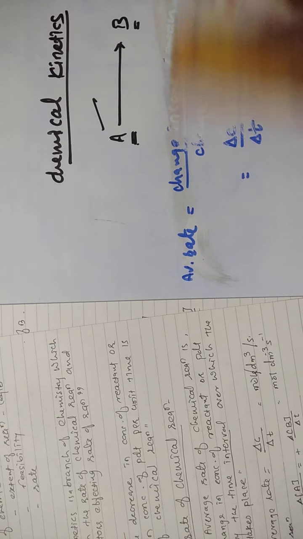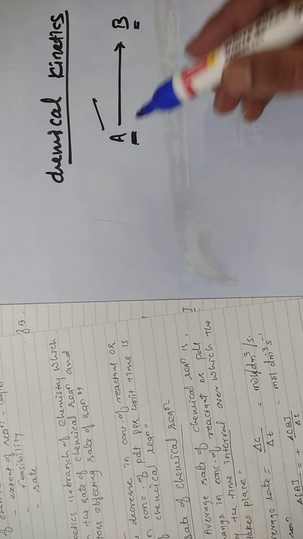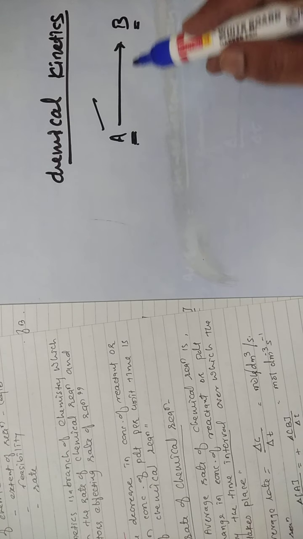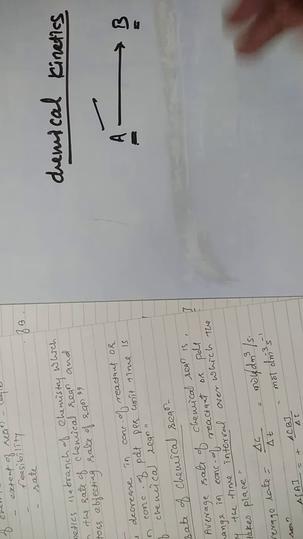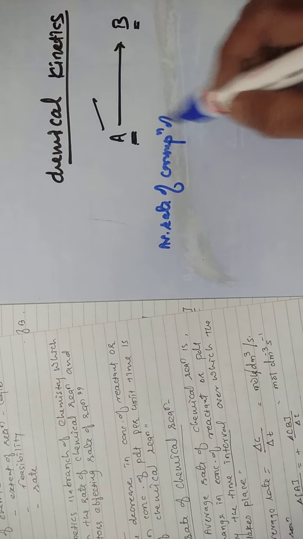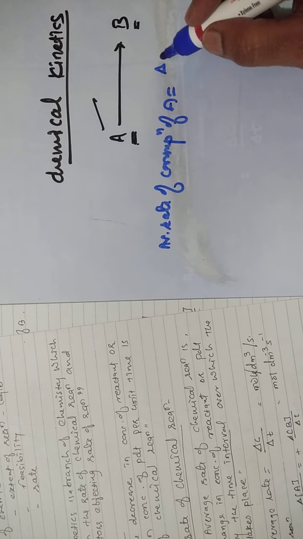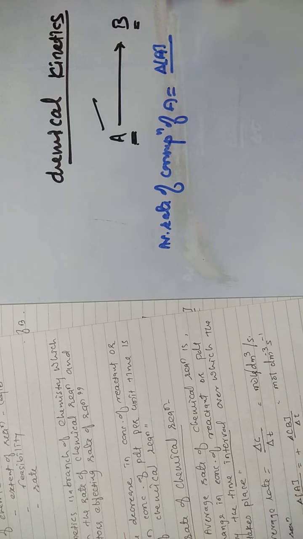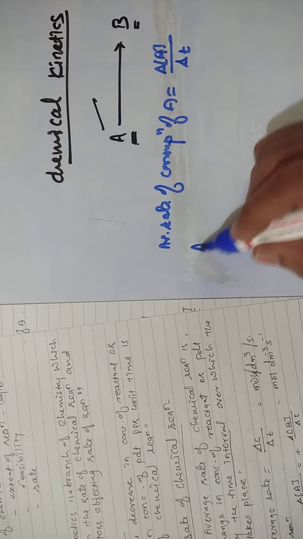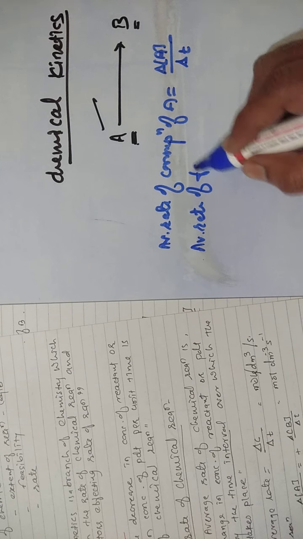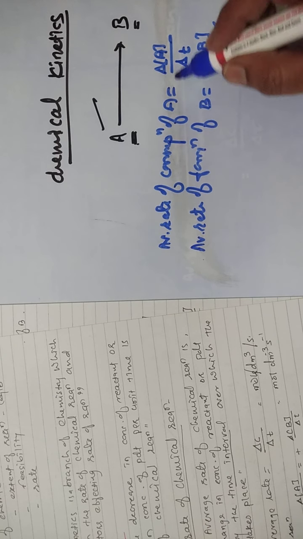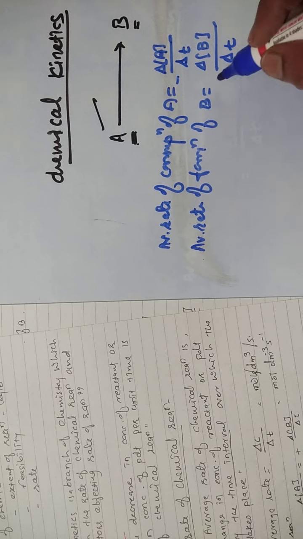Now let us consider the reaction where reactant A is converted to product B. The average rate for this particular reaction is described as: average rate of consumption of A is equal to minus delta A, the change in concentration of A, divided by the change in time, delta T. Similarly, average rate of formation of B is written as the change in concentration of B, with a plus sign, upon delta T.